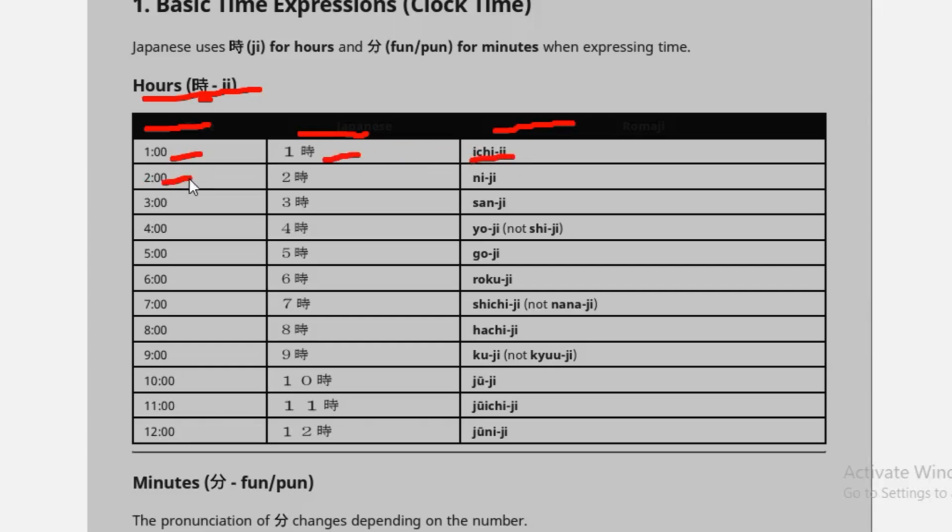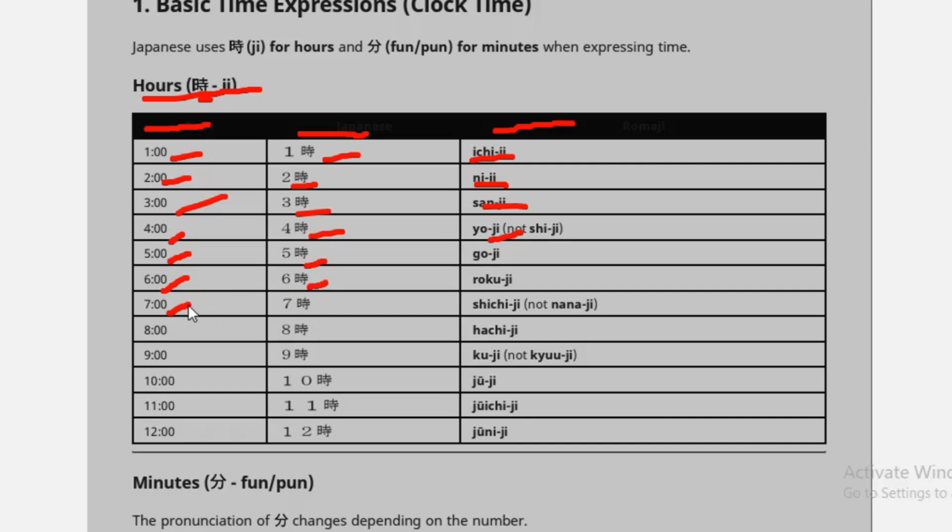2 o'clock means niji. 3 o'clock means sanji. And 4 o'clock means yoji. And 5 o'clock means goji. And 6 o'clock means rokuji.